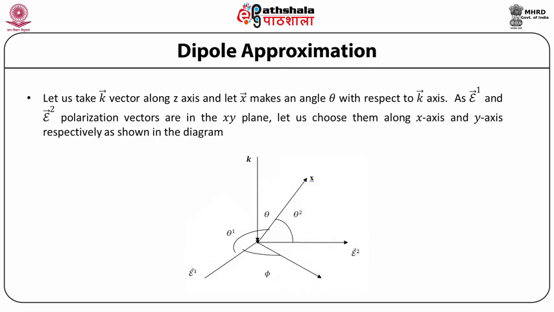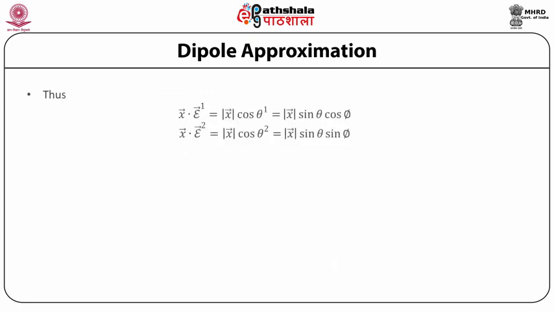Now, let us take the k vector along the z-axis and let the x vector make an angle theta with respect to the k vector axis. Please look at the figure below. As epsilon 1 and epsilon 2 polarization vectors are in the xy plane, let us choose them along the x-axis and the y-axis respectively. This, as we saw in the earlier modules, gives us the right-handed coordinate system.